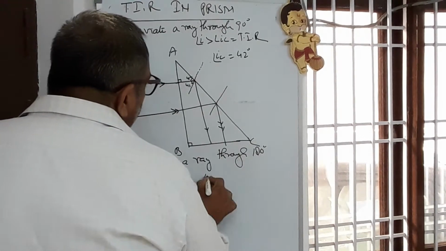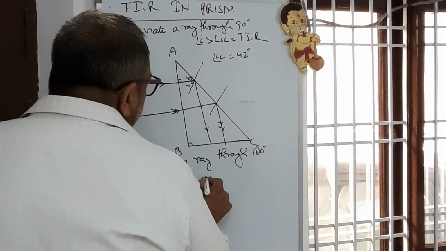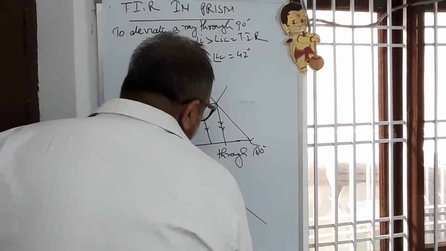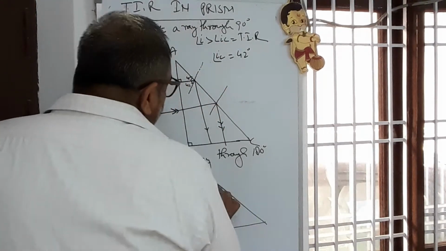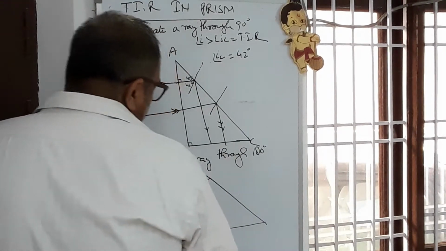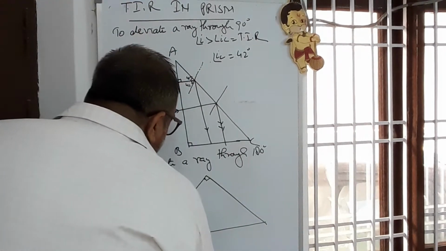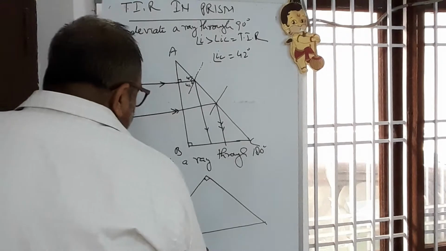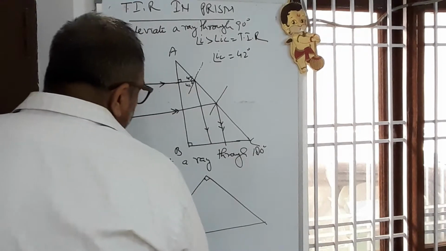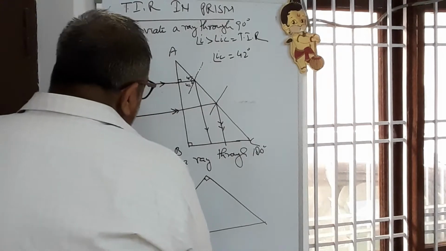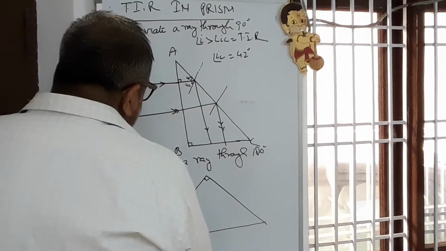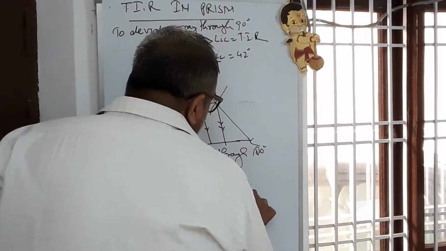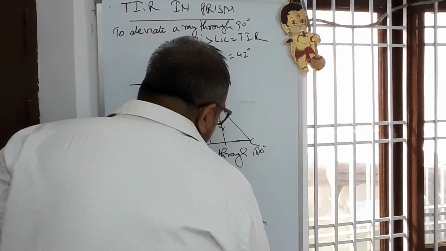Look here, this is the right angle prism in this way I have kept. Here the 90 degree angle is here. A ray of light is first made incident, passes undeviated, normal is drawn, angle of incidence is greater than critical angle, so it will have total internal reflection, and again it bounces back in the same way.